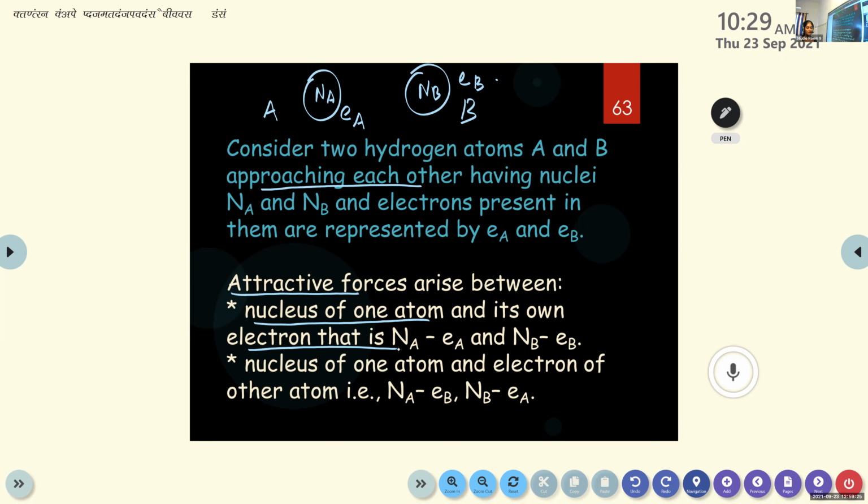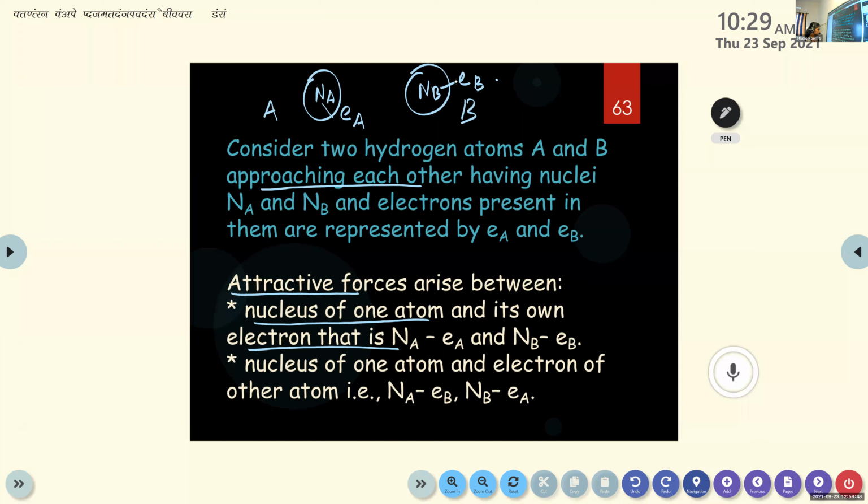So there will be an attractive force between Na and Ea, then Nb and Eb. They are oppositely charged, so there will be an attractive force between the nucleus of one atom and the electron of the same atom, the nucleus of the second atom and the electron of the same atom.